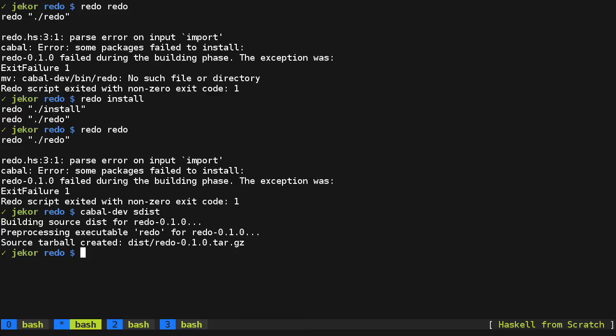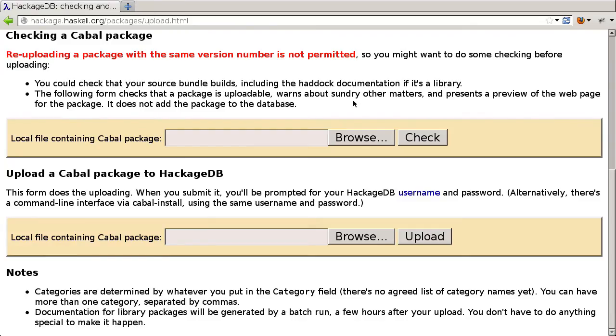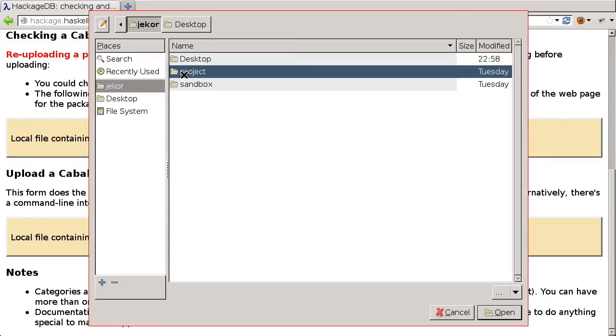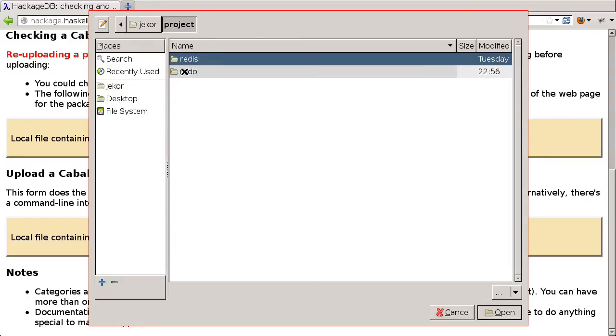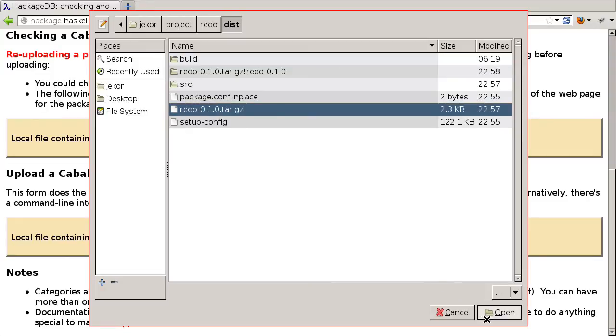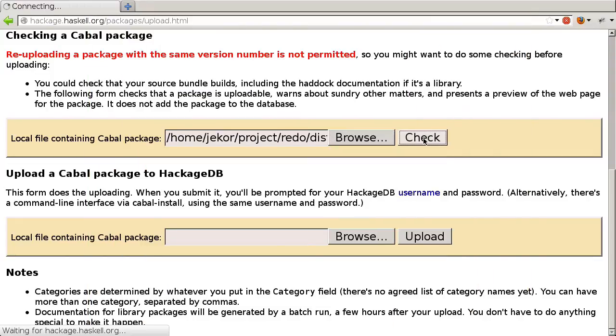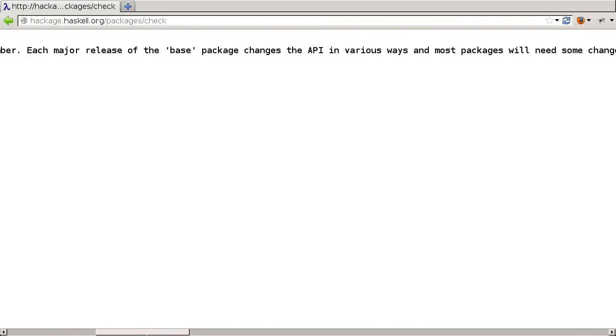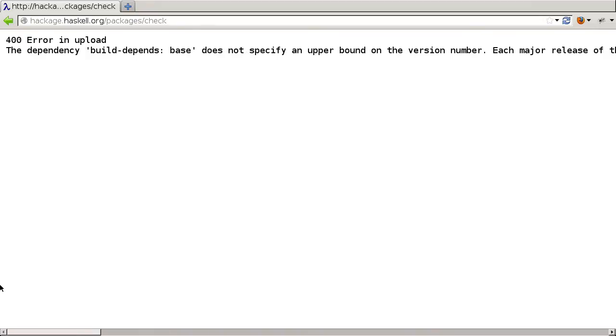So let's switch back to the browser and run a check on the package to make sure that it's correct. So we'll go into project, redo dist, and then our sdist package, and check that. And we've been foiled by this requirement that everything needs an upper bounds on base, which is probably why it's so prevalent. So we're going to have to switch that.